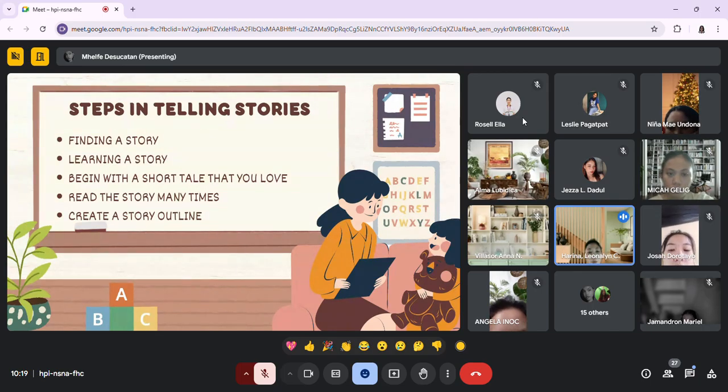So you have to plan the story by writing down the main parts. So can you give me the main parts of making a story or writing down a story?